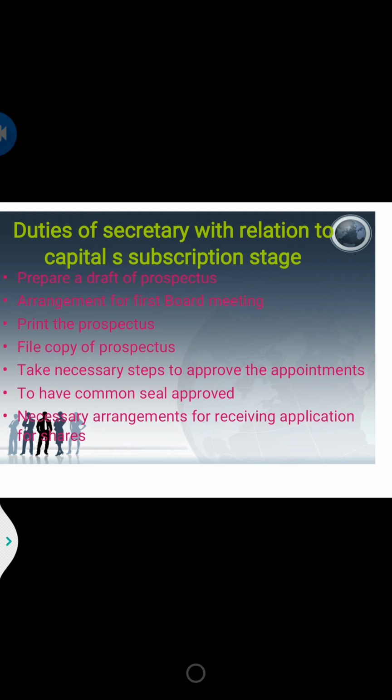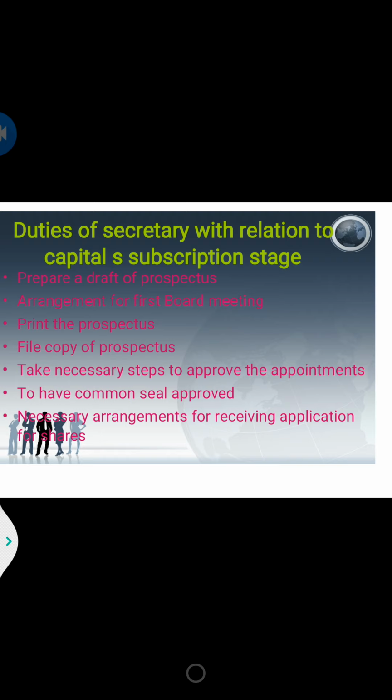So where are you going to get it approved? By the board of directors, right? So for that you are going to hold the first board meeting and get the approval of the draft prospectus, preliminary contracts, and the underwriting contracts from the board. Okay, the next, you are going to make an arrangement. You got approval, now you are going to arrange for the printing of the prospectus.